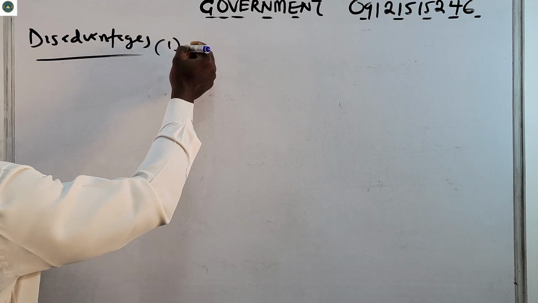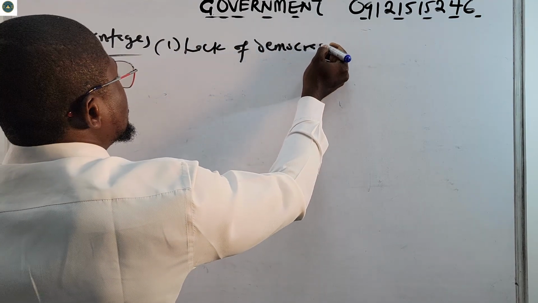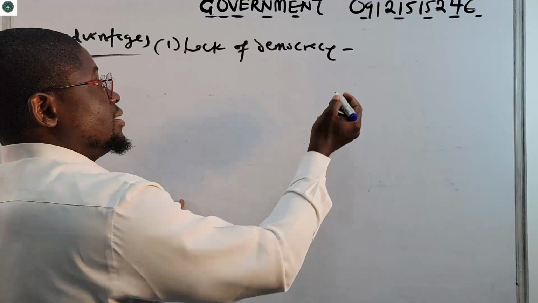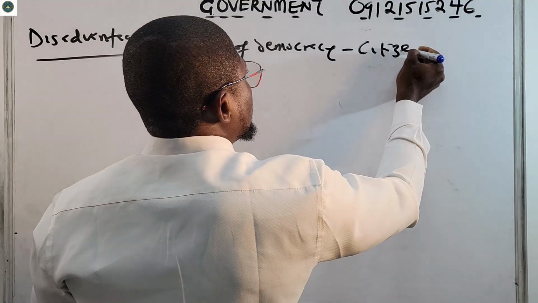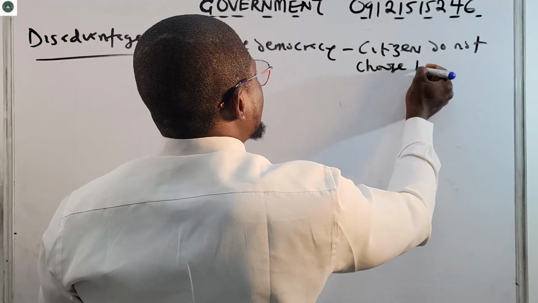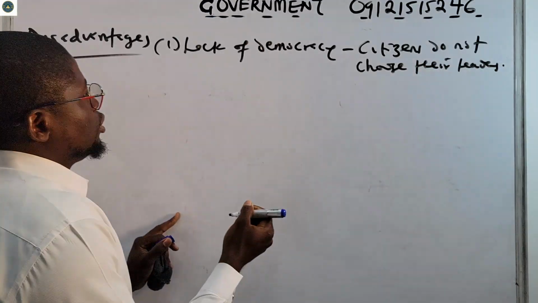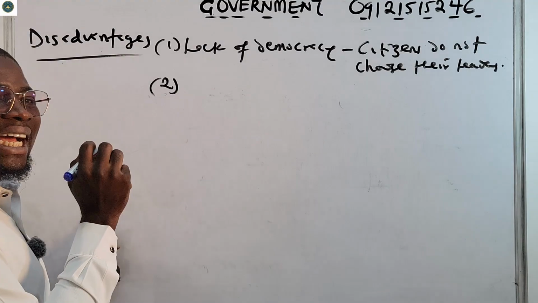Okay, number 1, lack of democracy. Why? Citizens do not choose or elect their leaders. Then number 2, risk of poor leadership.